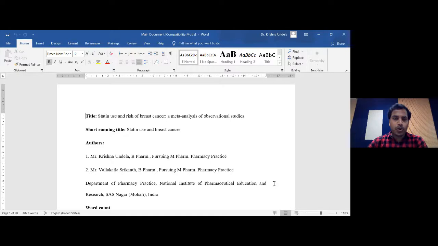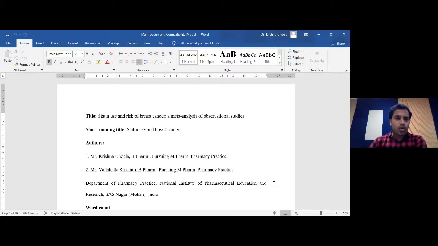What I'm going to show you today is just a template, and that's a very standard format of a systematic review and meta-analysis. I don't say that all systematic reviews should be like this only. There may be many other ways you can see how they express a systematic review, but this is one of the basic, standard ways of expressing a systematic review in terms of the manuscript. I'll show it to you so that you can have that in mind, and later on you can make many additions and deletions based on your hypothesis.